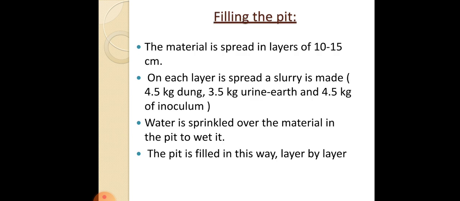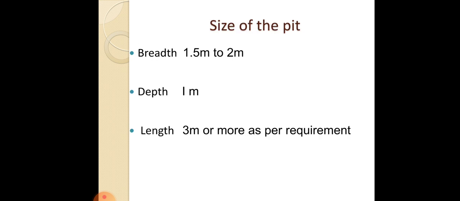Regarding the filling of the pit, the material brought from the cattle shed is spread evenly in the pit in layers of 10 to 15 centimeters, and on each layer a slurry made with cow dung, urine and earth, and also inoculum taken from a 15-day-old composting pit, is laid. So a slurry is made by mixing all these, and this is laid on each layer, and a sufficient quantity of water is sprinkled over the material in the pit.